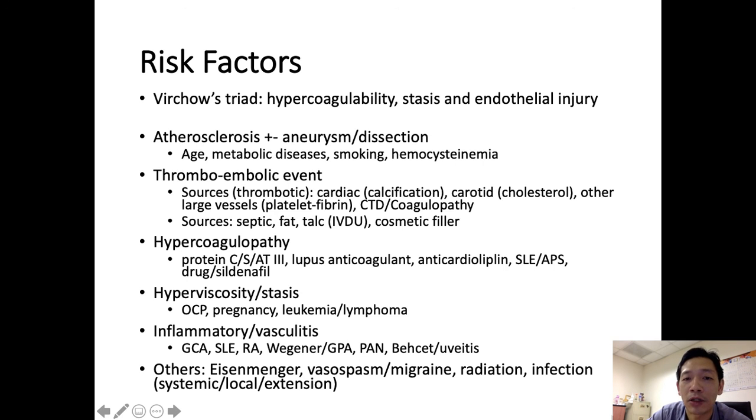The other thing is based on the character of the patient: whether you're dealing with an old patient with comorbidities that you're able to identify just from the history, like metabolic diseases, or a very young patient who has no medical illness and already had a workup for the simple atherosclerotic event. Then you know that your target should go to autoimmune disease, and also even some of the malignancies that lead to hypercoagulability and also hyperviscosity.